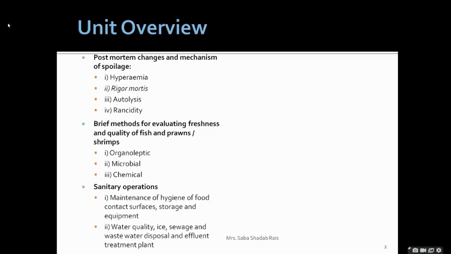Now I told you that our unit heading is quality control. So the first two points we will be discussing are about the quality of the fish, then packaging. Quality control, we can control the quality with the help of sanitary and hygiene measures only. So how to maintain the hygiene of the food contact surface, storage and equipment, and definitely the animal which is required to be clean. Water quality, then ice, sewage, wastewater disposal, effluent treatment plant, etc. will be discussed under this heading.